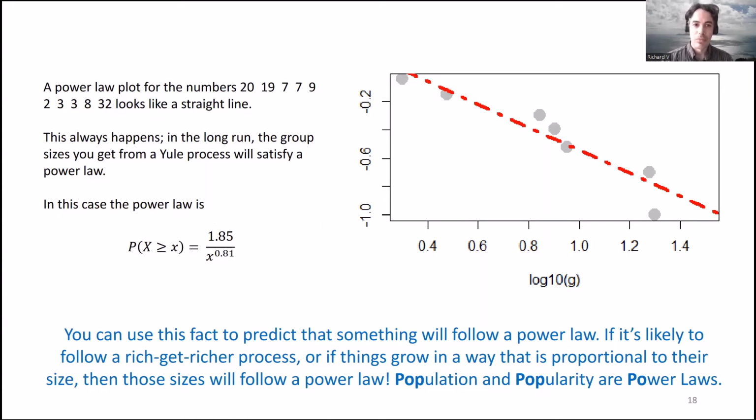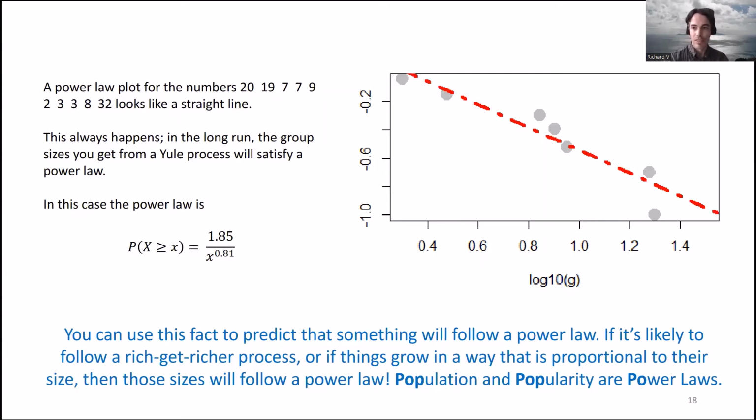And it's a theorem that whenever you have a rich get richer process operating like this, then it will tend, after running for a long time, to give you a power law. So that's a shortcut to figuring out whether something is a power law, because if you have a bunch of things and those things grow in proportion to how large they already are, then their sizes will tend to follow a power law.